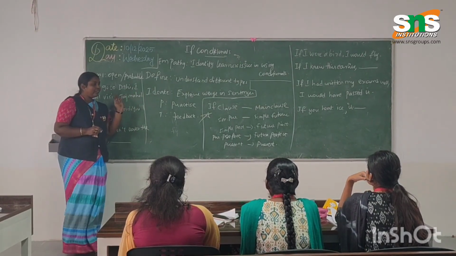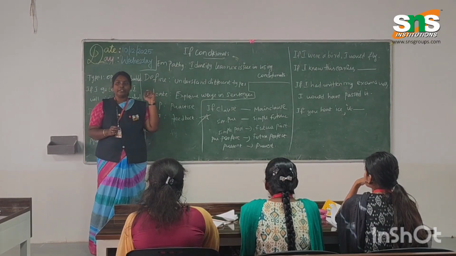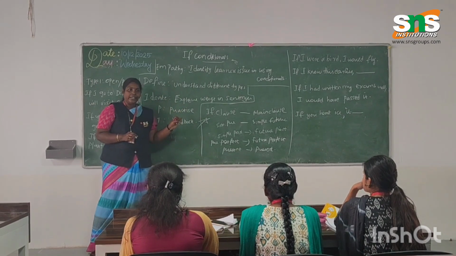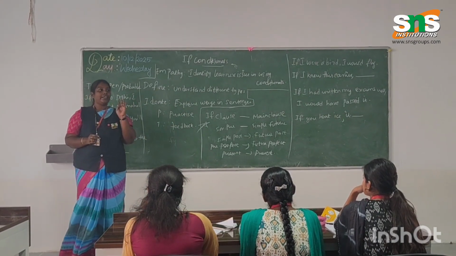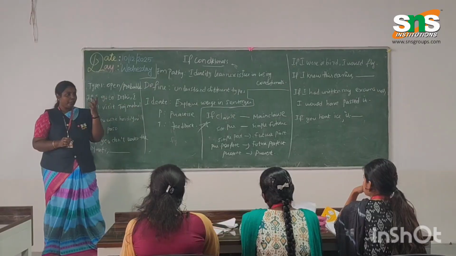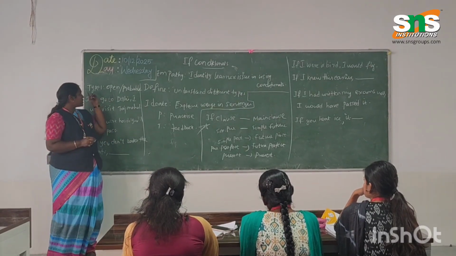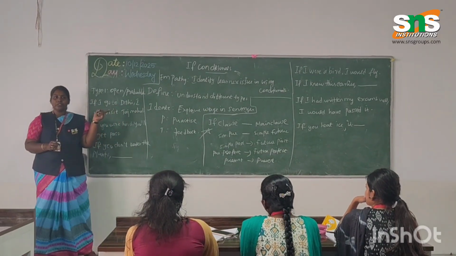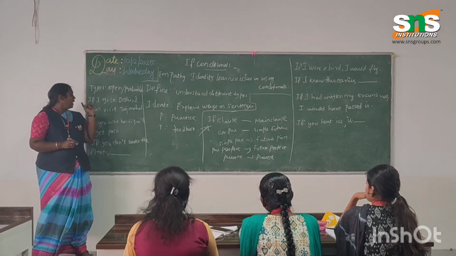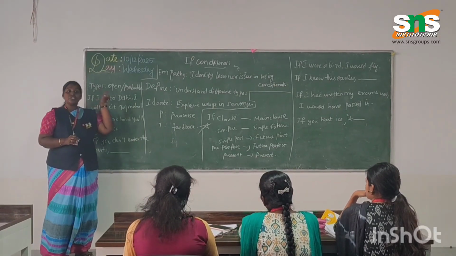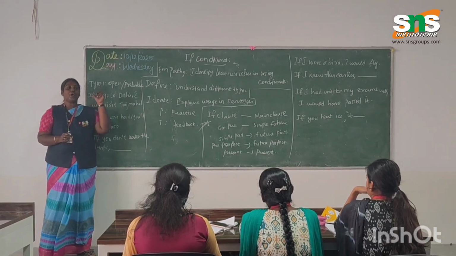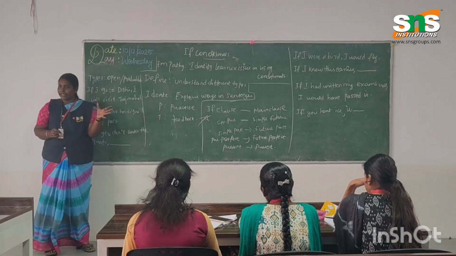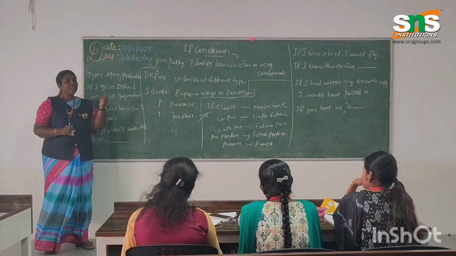Particularly, conditional sentences are divided into 4 categories, such as type 1 sentence, type 2 sentence, type 3 and type 4. Apart from type 1, type 2, type 3, we have the zero condition also. Type 1 is open or probable condition. Type 2 is known as improbable or imaginary condition, type 3 will be impossible condition, and the fourth form is known as the zero condition.